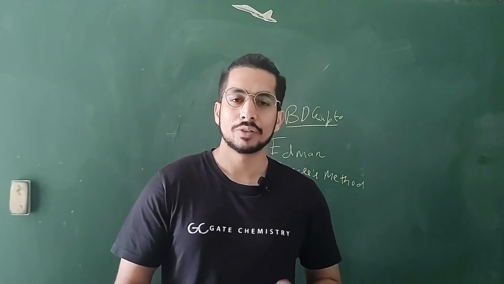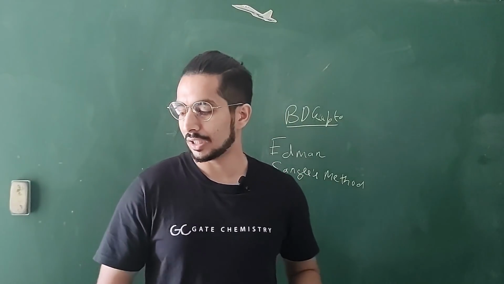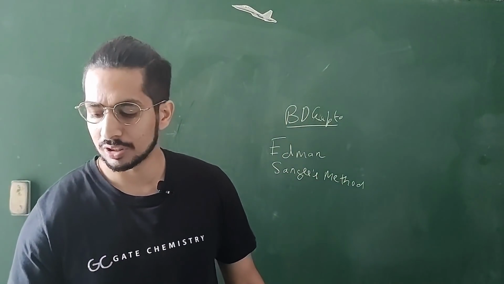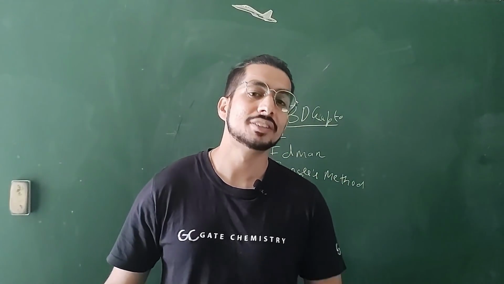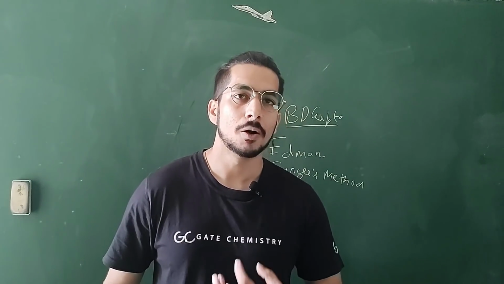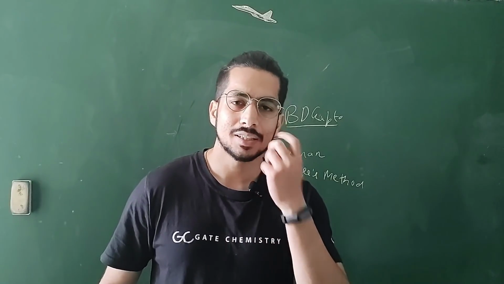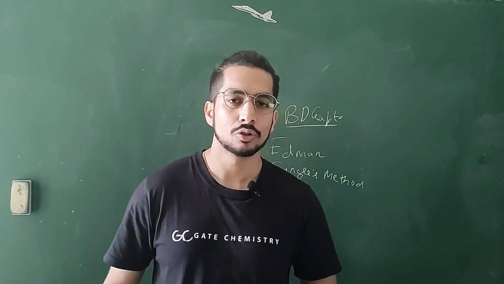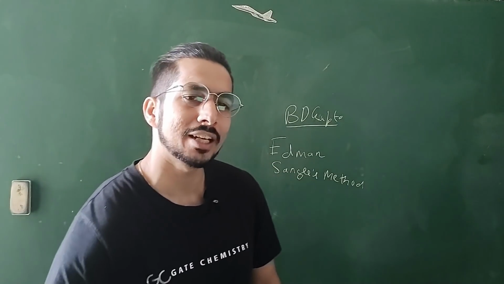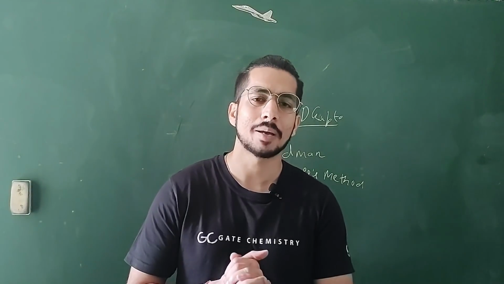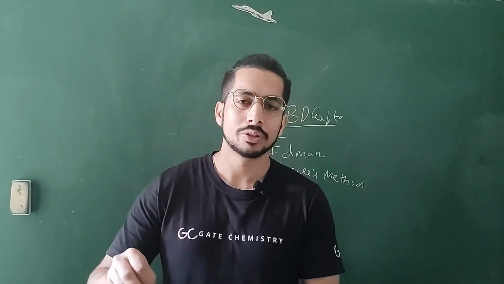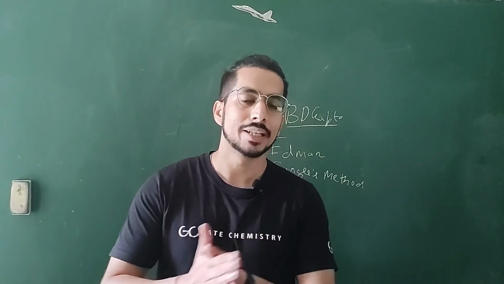So these were some of the questions from coordination chemistry. Like I said, the regular topics: Jahn-Teller distortion, d orbital splitting, crystal field stabilization energy, pairing energy, VSEPR theory, then lanthanides and actinides, same thing. You should know about the magnetic moment of lanthanides or the color of lanthanides. These are typical questions that you also see in the CSIR examination. So that's why I have not detailed them. I have detailed the important ones which you tend to miss out, or the ones which are very commonly asked in every GATE examination.